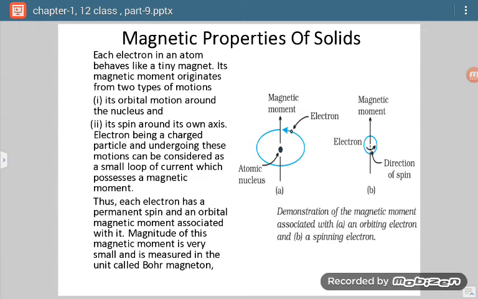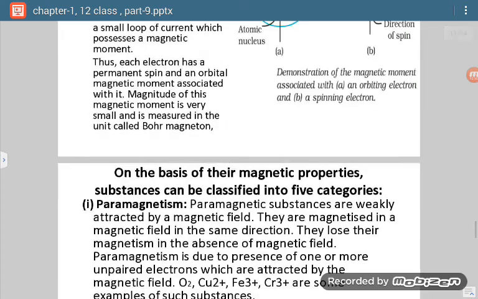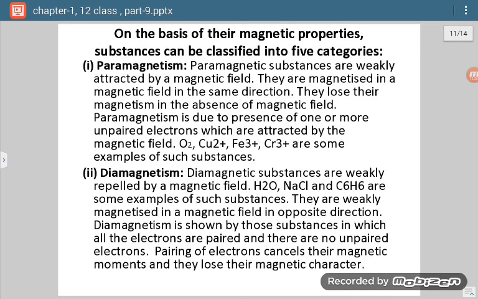Similarly, each electron behaves as a tiny magnet. And why does it behave as a tiny magnet? Because of these two types of motions. Now because of this there is development of magnetic moments. Now how do these magnetic moments align? On the basis of this, solids can be divided into 5 categories.